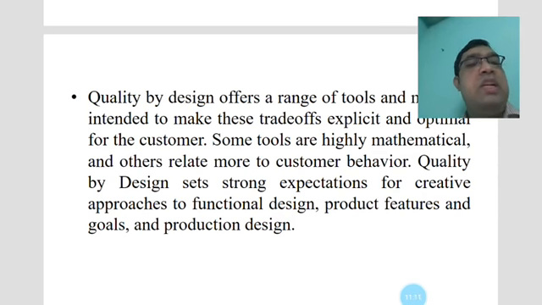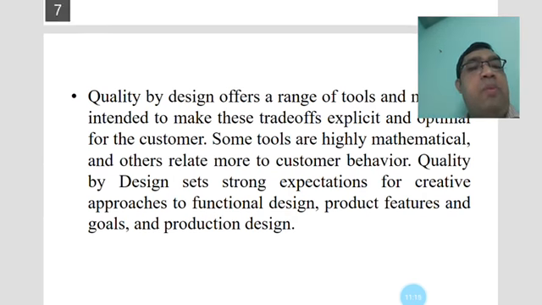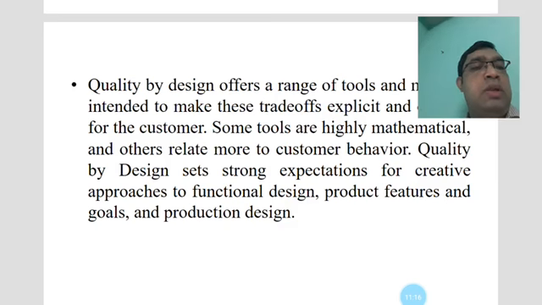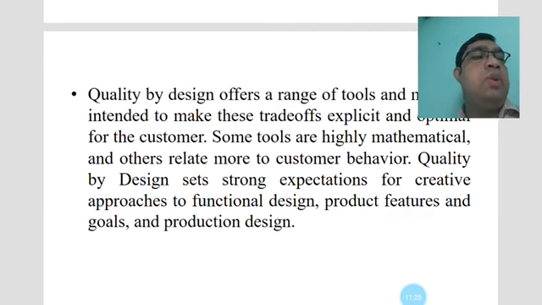Now quality by design sets strong expectations for a creative approach to functional design, including product features and goals, and production design will also be there. In production design there will be different types of models, and suppose the Taguchi model is used.